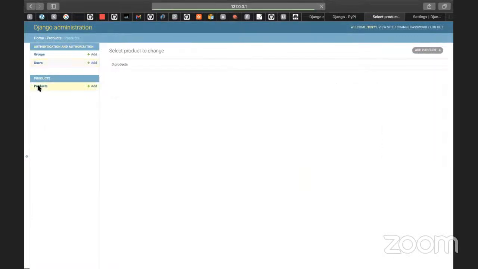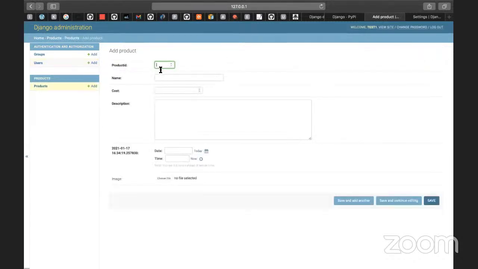If you click on products, you can also click on add product, and you can see all the columns which we saw sometime back in the database. So I'm going to add some data here. Product ID is, for example, 1111, and the name of the product is, for example, Samsung, Apple products, whatever products you can mention.